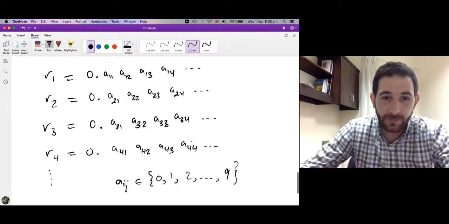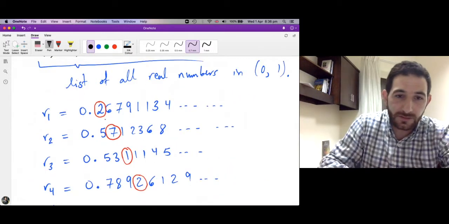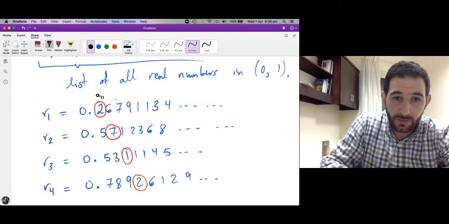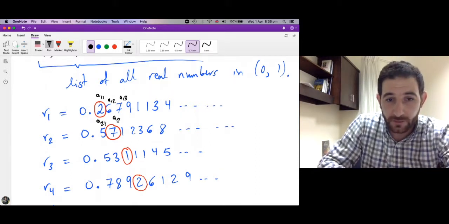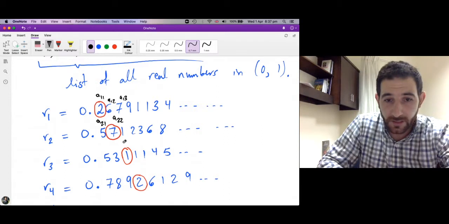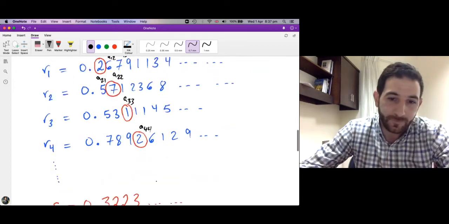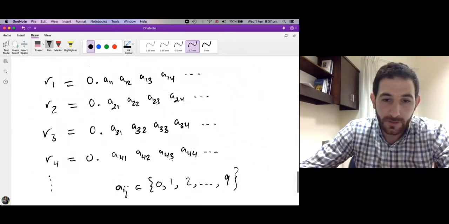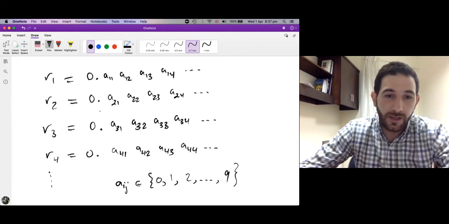Notice that Aij is just a decimal digit, so it's a number between 0 and 9. Like in the example, this was A11, this 6 is A12, 7 is A13, and so on. 5 is A21, and so on. 7 is A22, 1 is A33, and this 2 is A44.